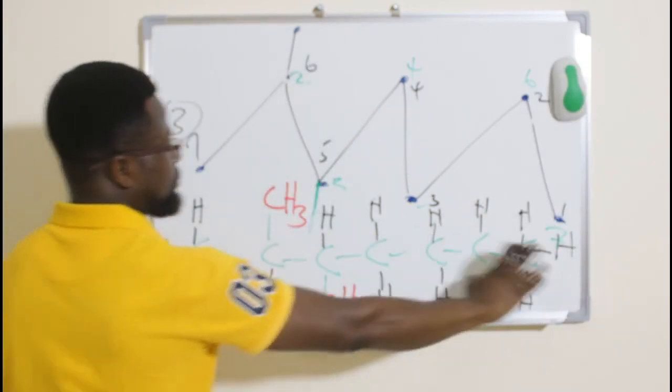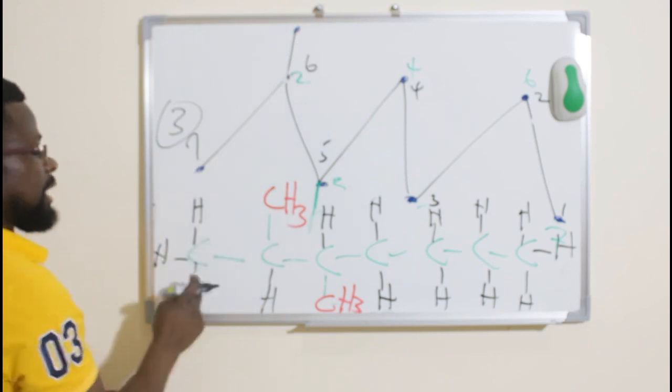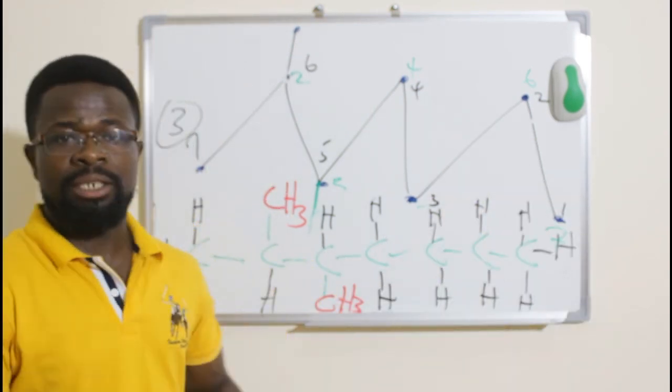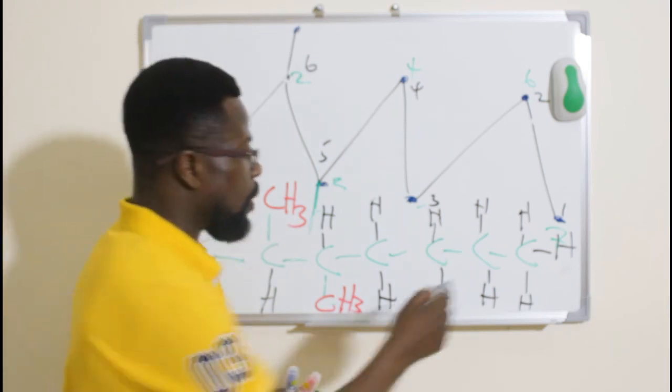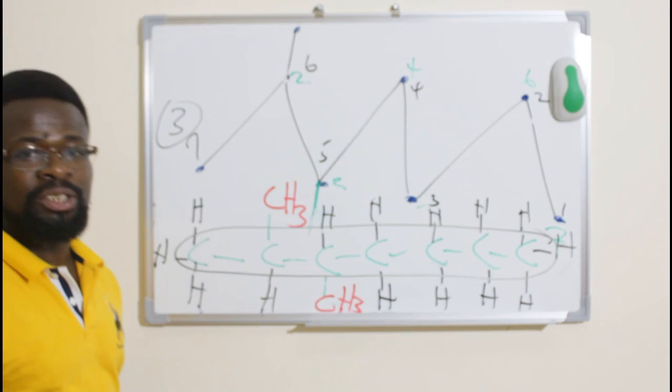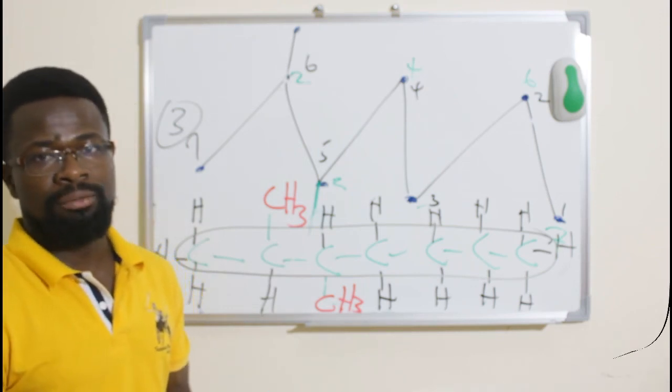This structure is the same as this because they are 1, 2, 3, 4, 5, 6, 7. That makes it what? Heptane, which is the longest continuous chain that we have.